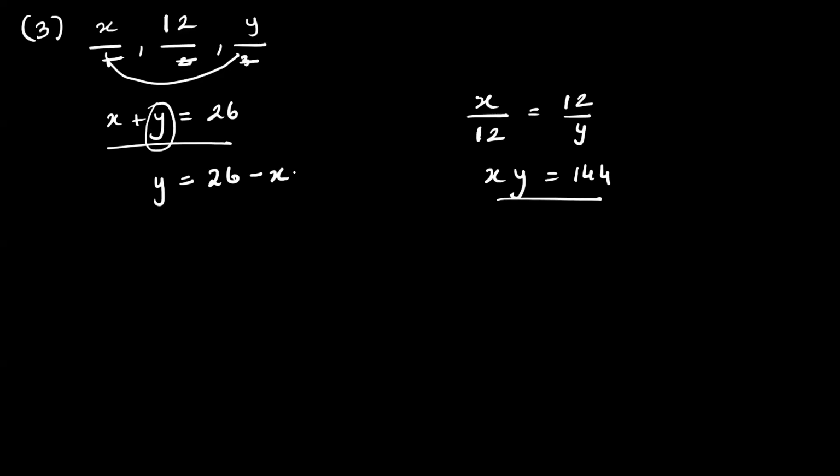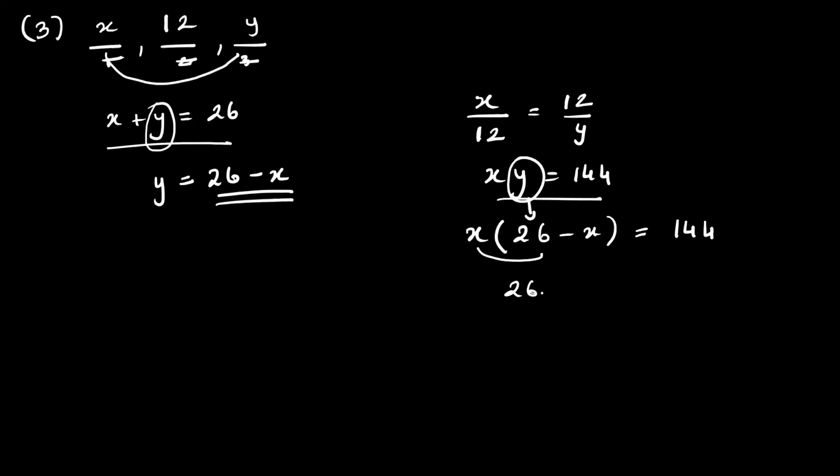So we can substitute this value here. So I'll get x, instead of y, I'm substituting the value of y, 26 minus x, is equal to 144. If I open this bracket, x into 26 is 26x minus x into x is x square is equal to 144.